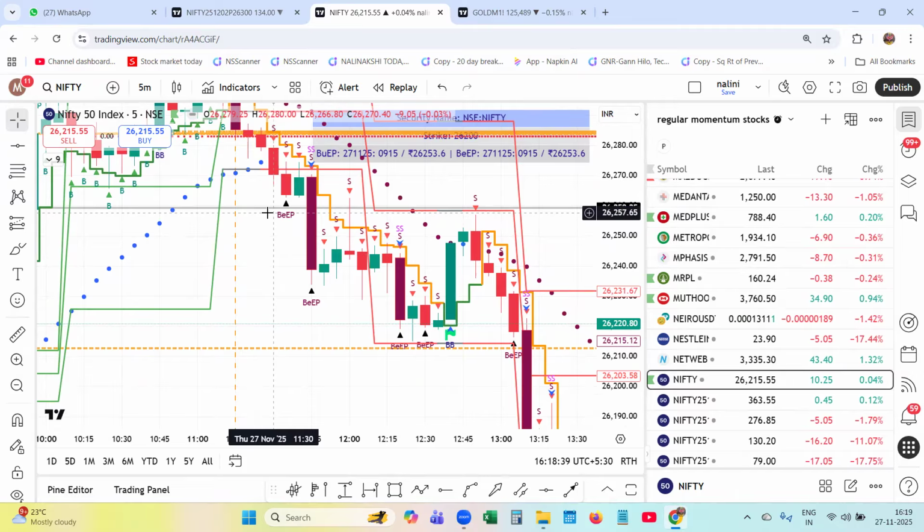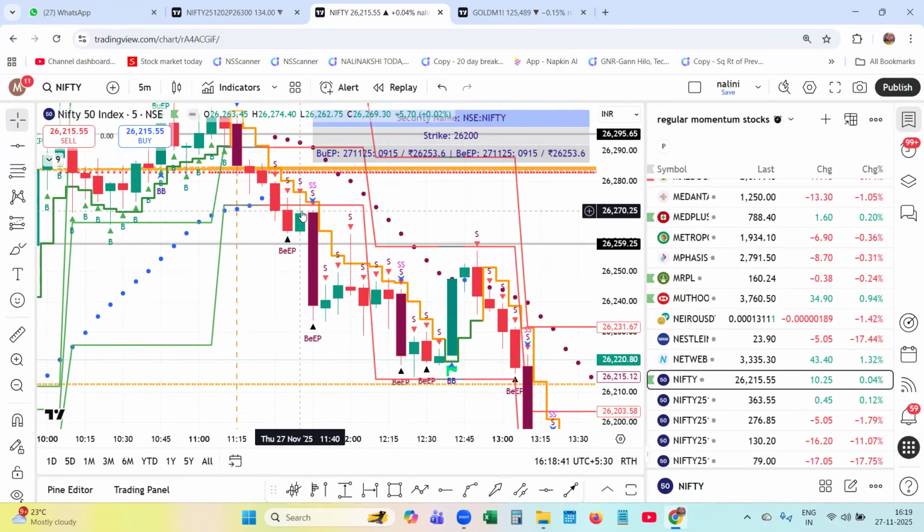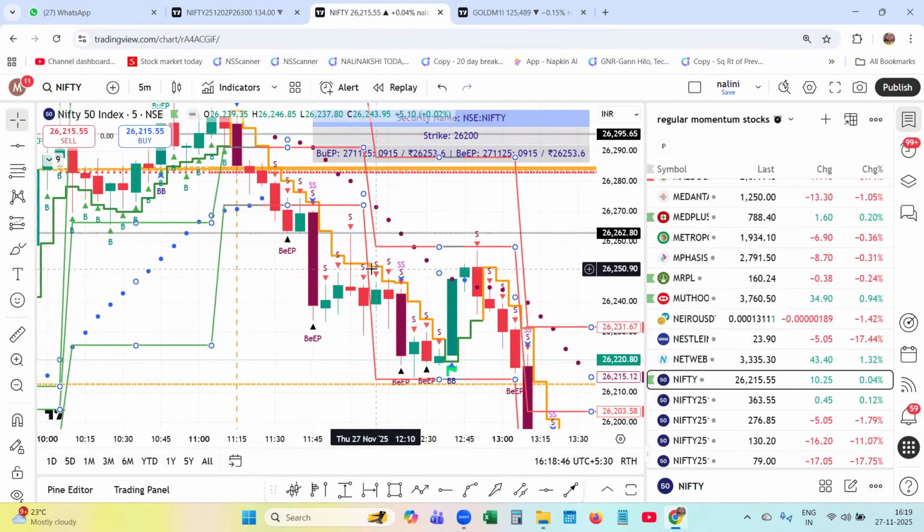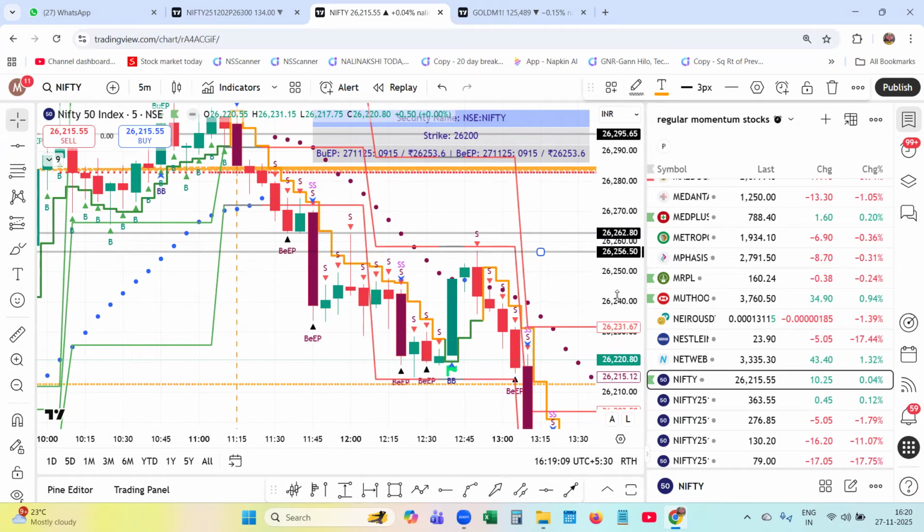This level acted as support because there was a bearish EP, the low of this bearish EP. Usually I mark the low of the bearish EP, and this bearish EP is very huge. So I knew that the market was going to present resistance, and in the morning, if you see the 5 minutes EP was 26,253. Let me put 253 there. This is the reference level, morning level, flip level.